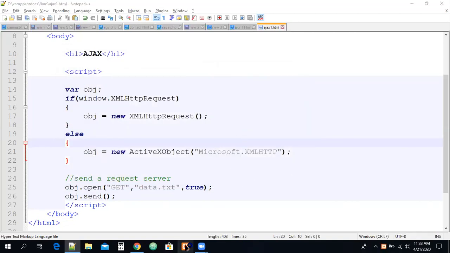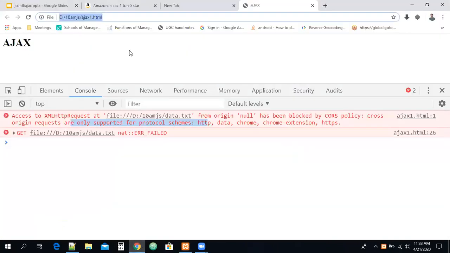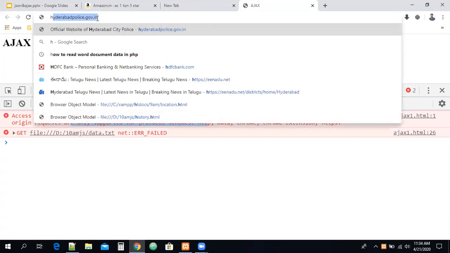Now I need to run the server. Yes, my server is in running mode, right? So let me go, guys. This is a PHP server. Later I will tell you how to install this PHP server and all, because I'm working with Ajax. Definitely Ajax won't support this kind of file protocol. It has to use the HTTP protocol. Now I need to run the file.